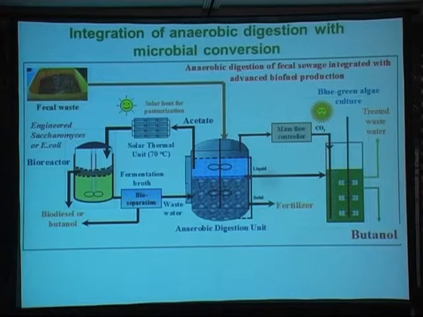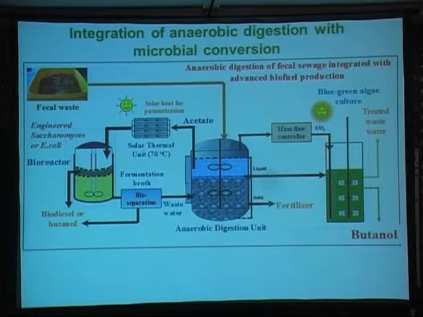So the final goal, the potential of this project, is that we can use anaerobic digestion. We inhibit the methane production and accumulate acetate, and we can integrate this process with solar energy.